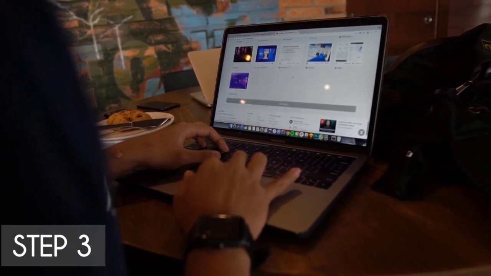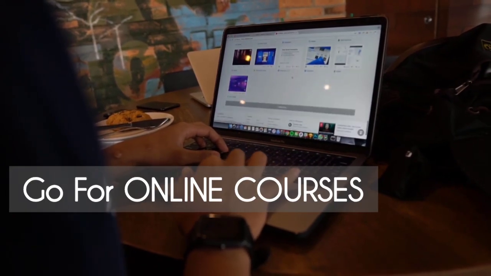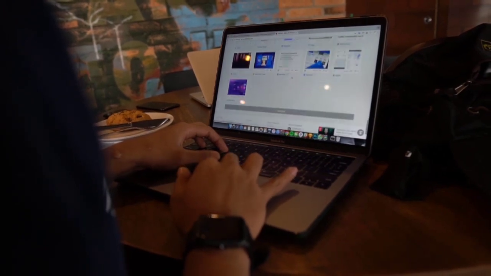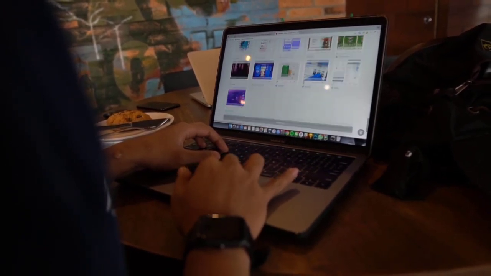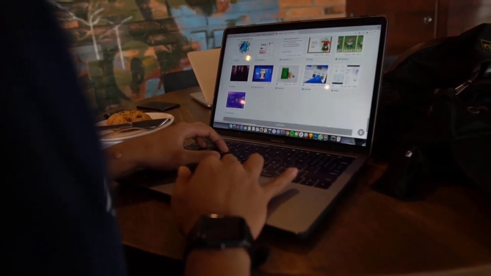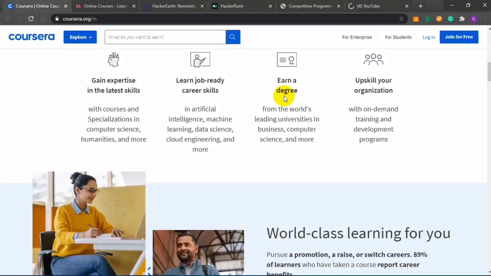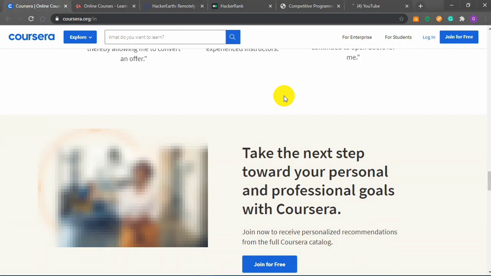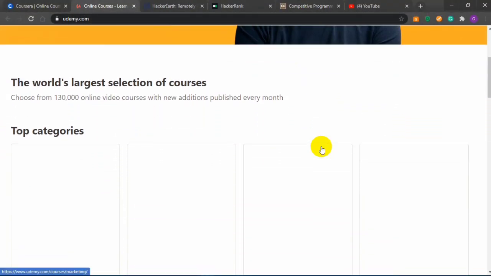Step 3. Go for online courses. So many websites are providing courses on programming or coding, from which you can learn and implement your code at the same time. You can take online course on Coursera or Udemy, where you can get paid and free courses, also with the completion certificate.